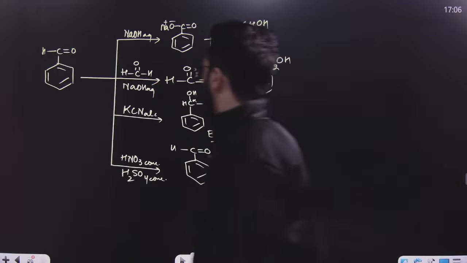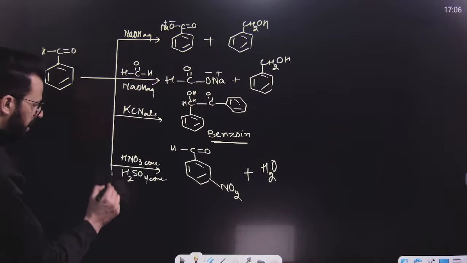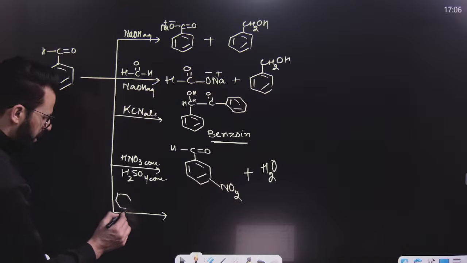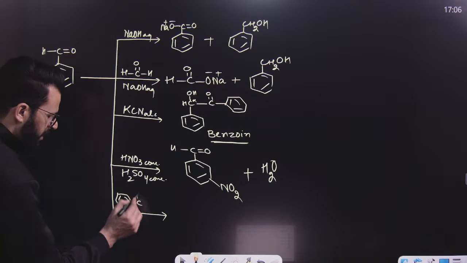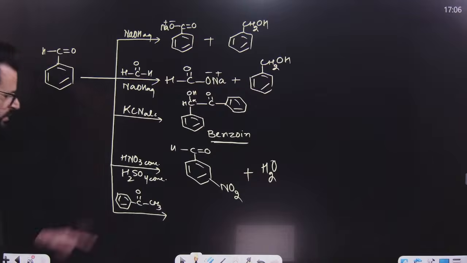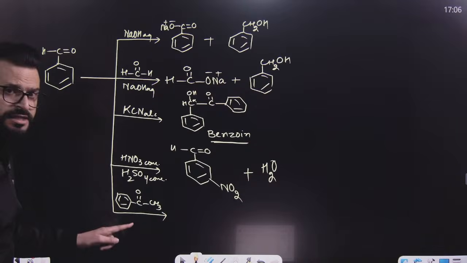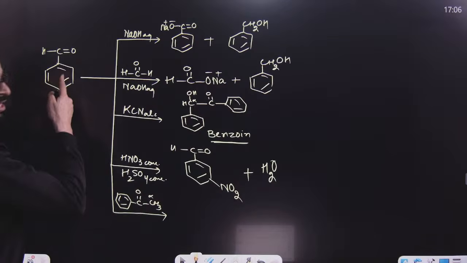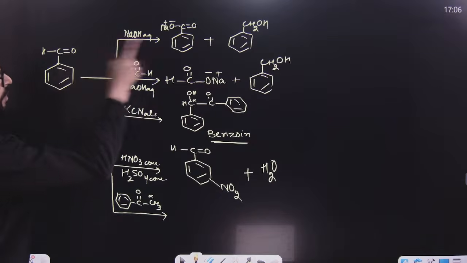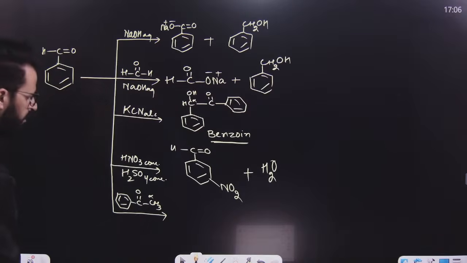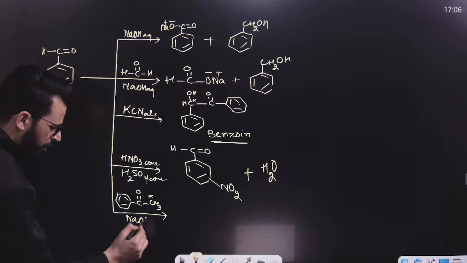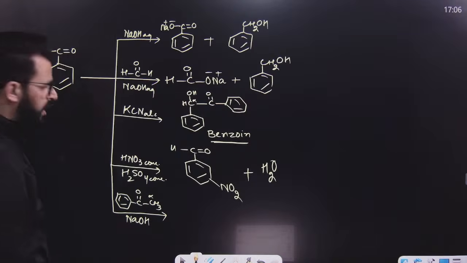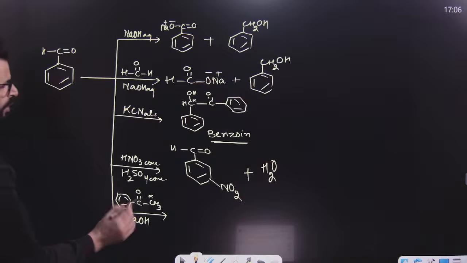Okay. Now, a very important reaction given in your NCERT as well is when benzaldehyde is treated with acetophenone. Have a look, my dear lovely students. One is an aldehyde, another is a ketone. That means two different carbonyl compounds. But this is having alpha hydrogen, this is not. If both do not have any alpha hydrogen, then Cannizzaro. But if one is having and another is not, at that time in presence of NaOH or base, it undergoes cross-aldol condensation, not Cannizzaro reaction.